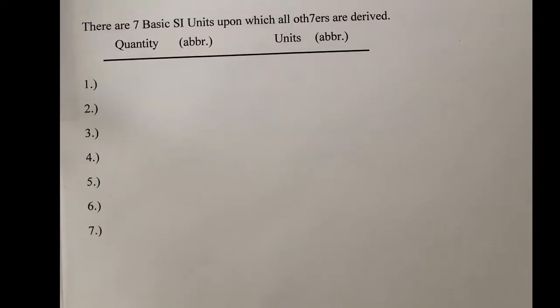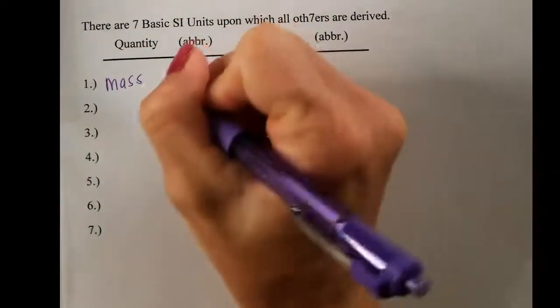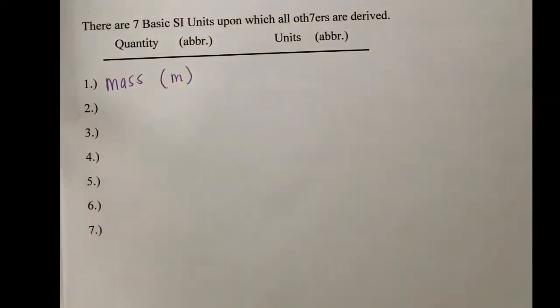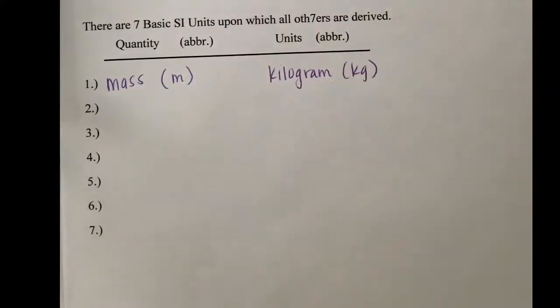Within the international system, there are 7 basic units upon which all others are derived. So there are 7 things that we can measure. We can measure mass, as we mentioned before. The abbreviation for measuring mass is a lowercase m. The unit that we use to measure mass is the kilogram, because a gram is about the weight of a paperclip. And so that's a little bit too small to measure much. And so for the most part, mass is measured in kilograms or greater.